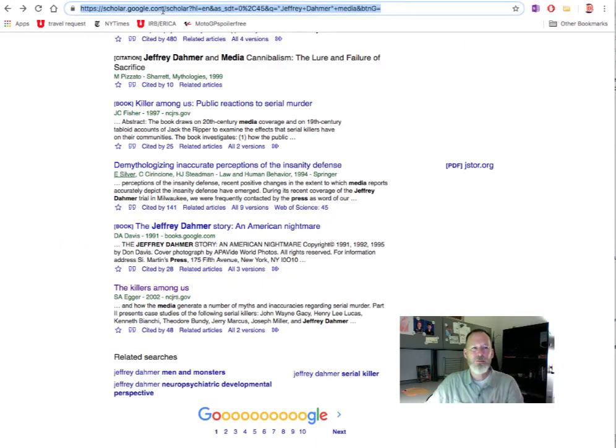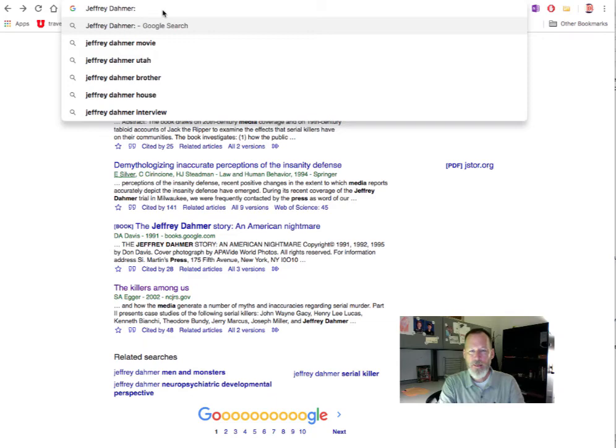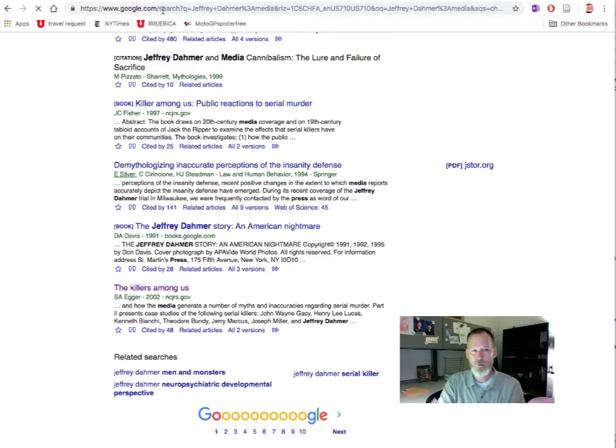So another thing you can do, and this is kind of a last-ditch effort. I would say the library databases are going to be more effective. But whatever you want to search for on Google, you can search for in context. So if you put in Jeffrey Dahmer and a colon, and then type in whatever words you want. So I'm going to do media, but no spaces. It'll use Jeffrey Dahmer as the context for your search. Let's see if it works.